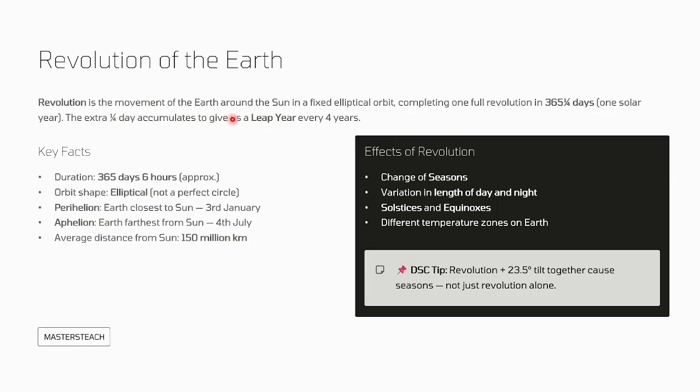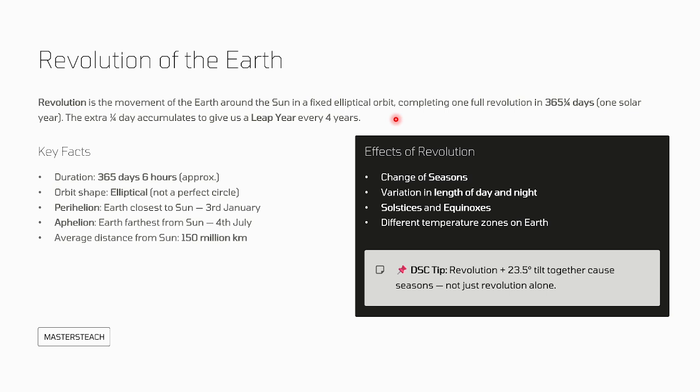Revolution is the movement of the earth around the sun in a fixed elliptical orbit. Completing one full revolution takes 365 and 1/4 days, so one solar year.